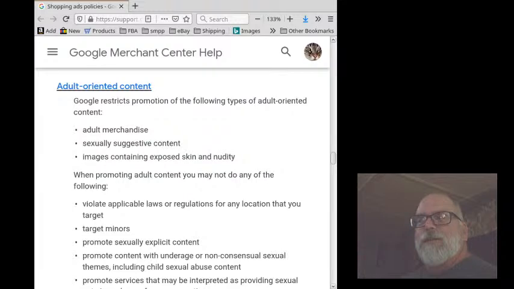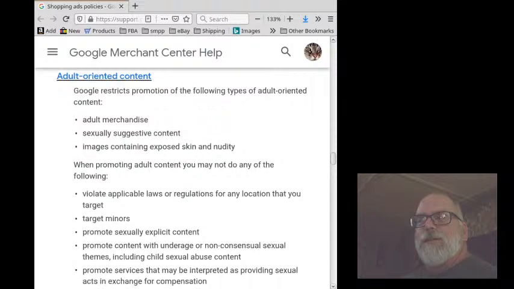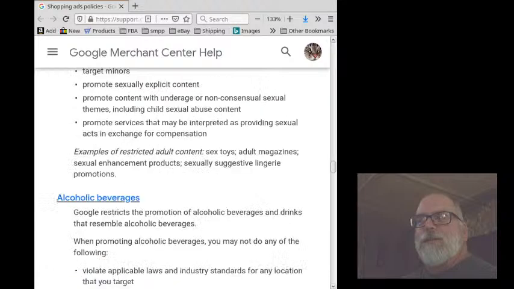When promoting adult content, you may not do any of the following: violate applicable laws or regulations for any location that you target, target minors, promote sexually explicit content, promote content with underage or non-consensual sexual themes, including child sexual abuse content, promote services that may be interpreted as providing sexual acts in exchange for compensation. Example of restricted adult content: sex toys, adult magazines, sexual enhancement products, sexually suggestive lingerie promotions.